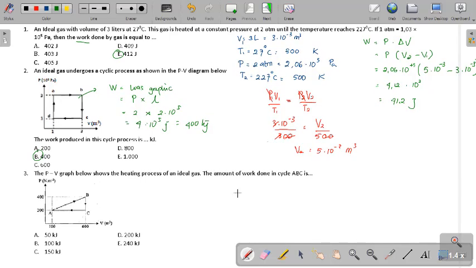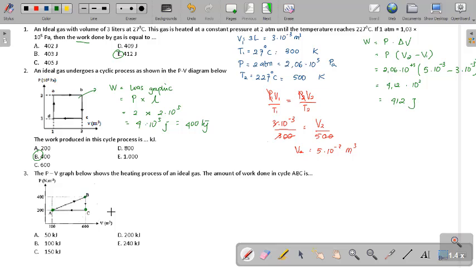Number 3, okay, the pressure and volume graph below shows the heating process of an ideal gas. Find the amount of work done in cycle ABC. Okay, cycle A, B, C only, not all.